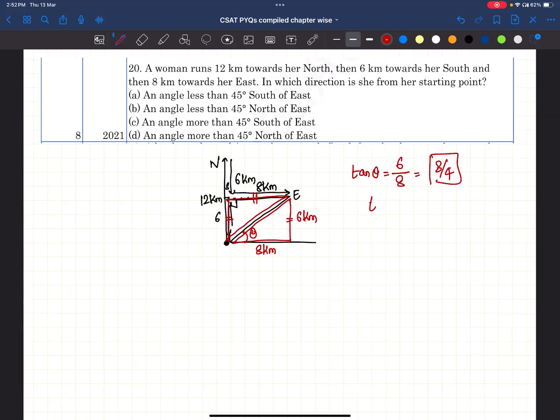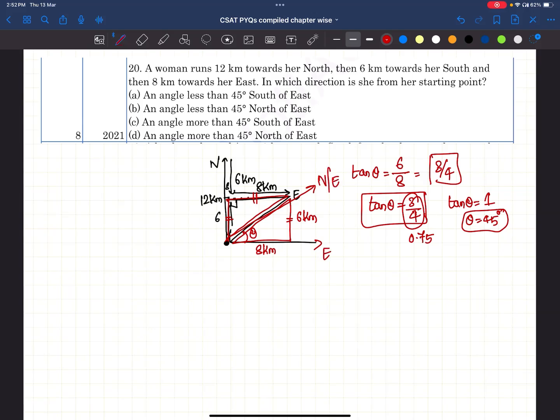Now, tan theta is equal to 3 by 4, right? If tan theta is equal to 1, then the angle will be 45 degrees. But what is the value of 3 by 4? 0.75. That means, see, this is in the northeast direction, right? This is east, this is almost northeast.